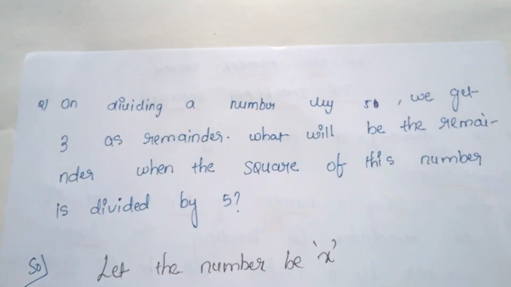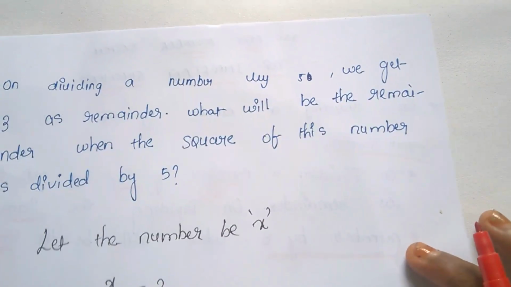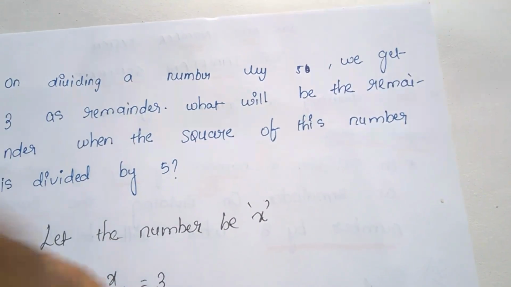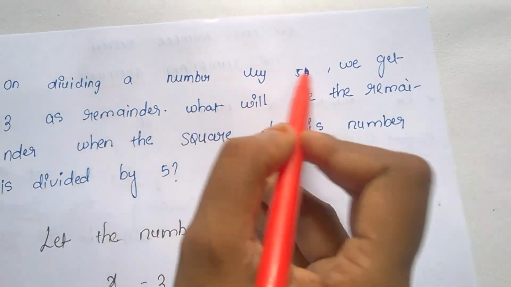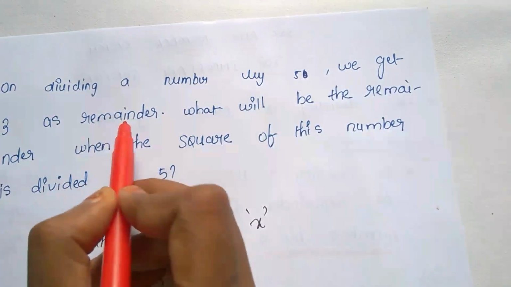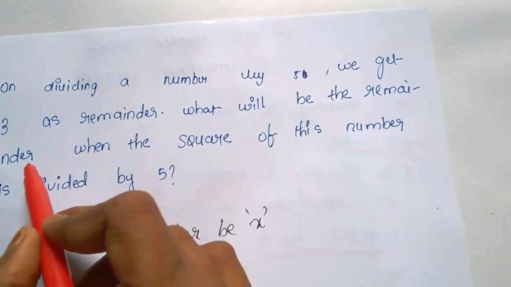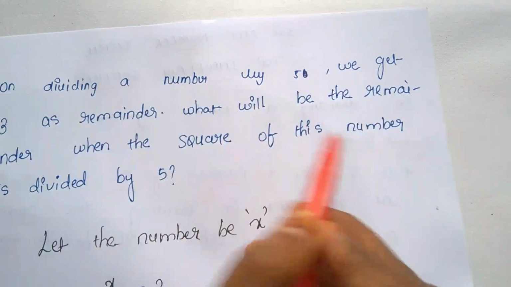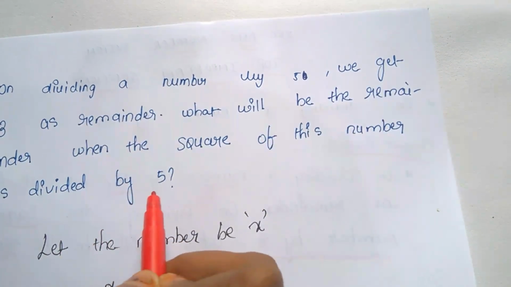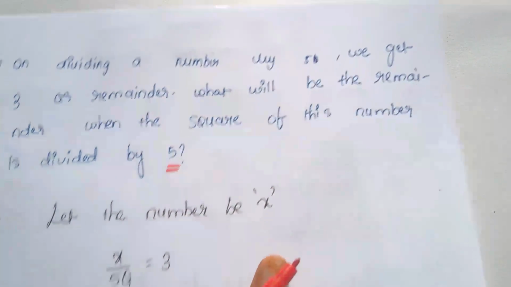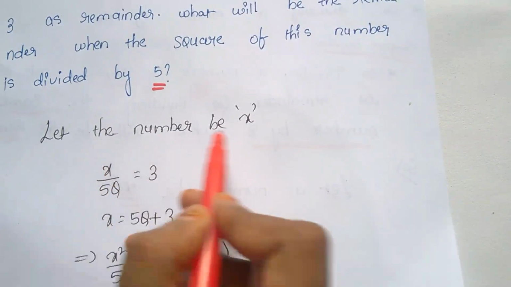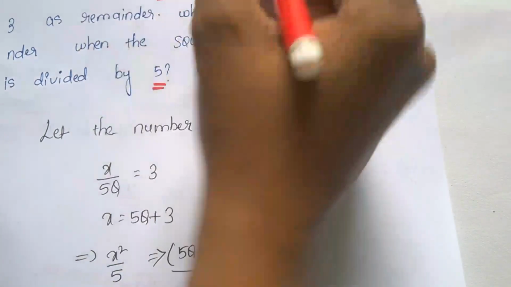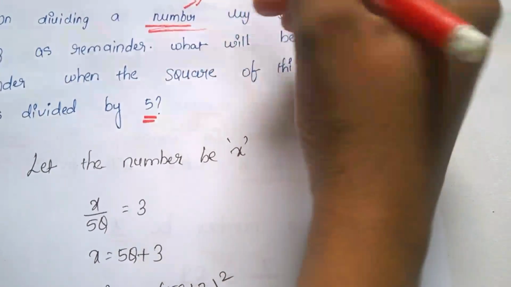This is a very important question, asked in 2017, 2016 and 2015 also, and 1992. Okay, on dividing a number by 5 we get 3 as a remainder. What will be the remainder when the square of this number is divided by 5? Okay, let the number be x. We assume that the number is x.